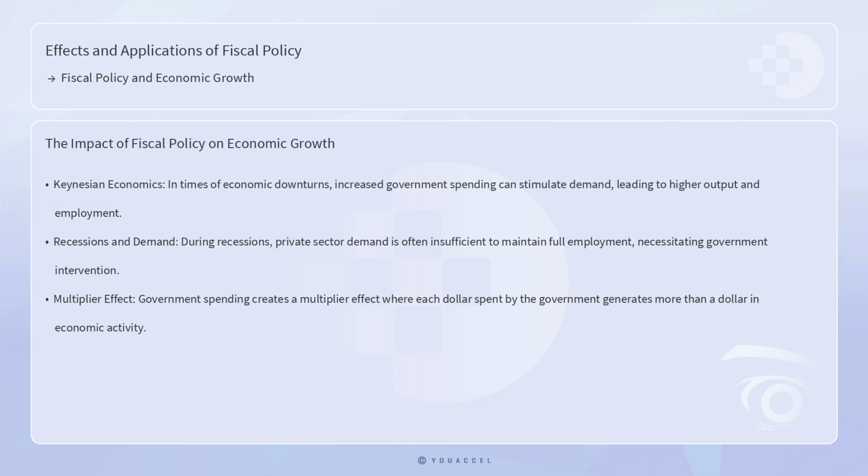Keynesian economics, for instance, posits that in times of economic downturns, increased government spending can stimulate demand, leading to higher output and employment. This is because during recessions, private sector demand is often insufficient to maintain full employment. Government spending can bridge this gap, creating a multiplier effect where each dollar spent by the government generates more than a dollar in economic activity.